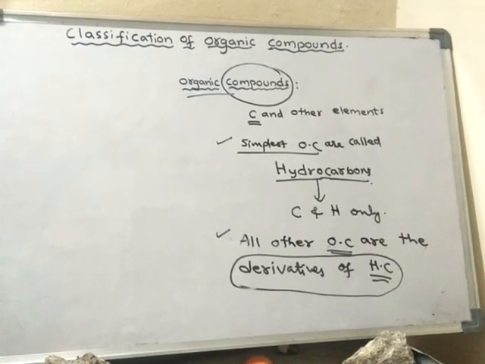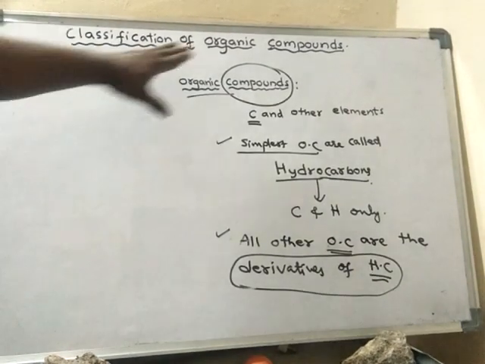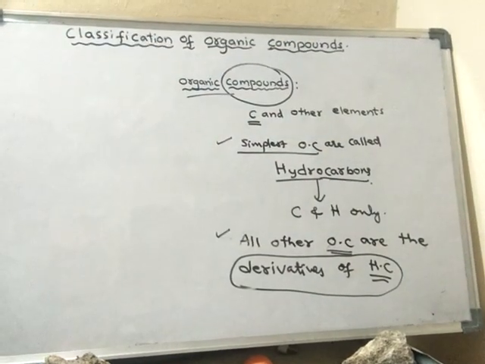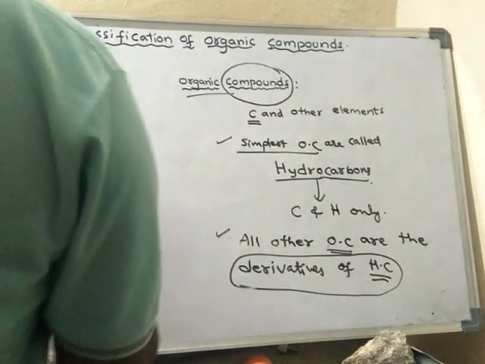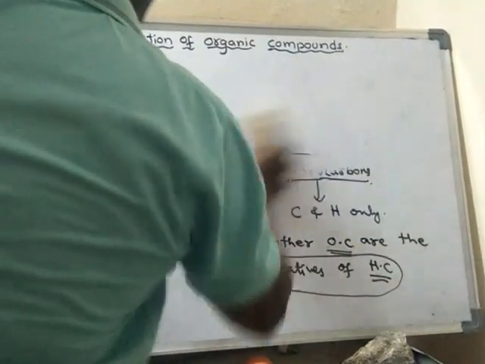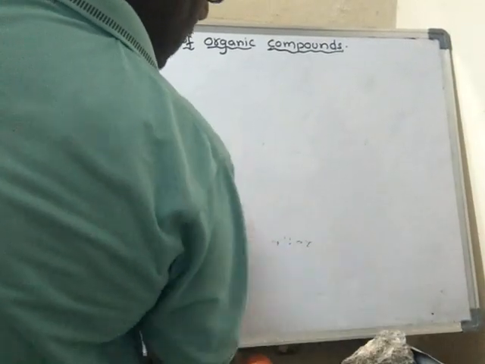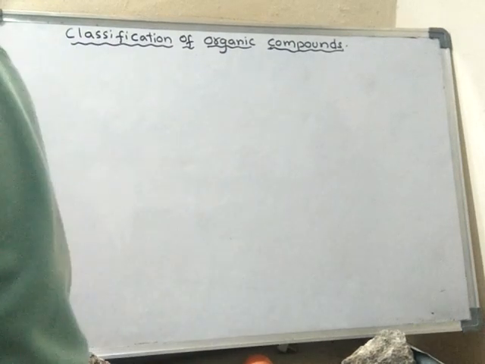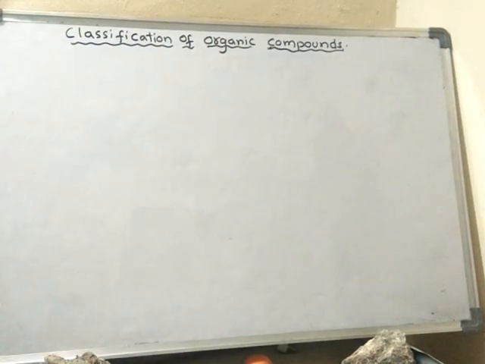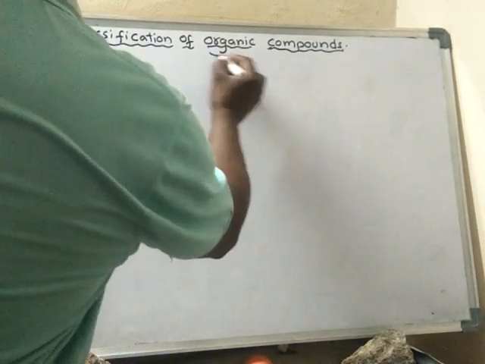For our convenience, organic compounds are classified in three ways. So let us learn the three major classifications of organic compounds.